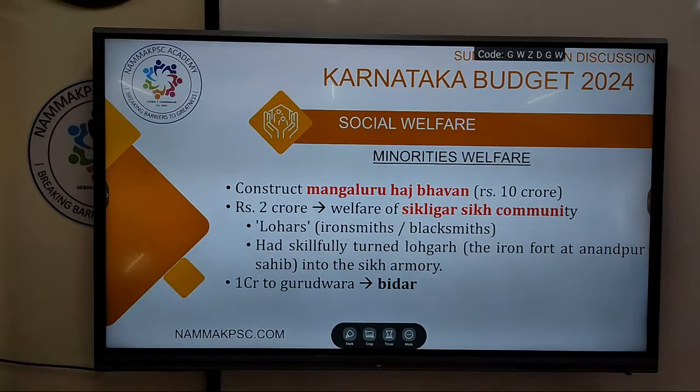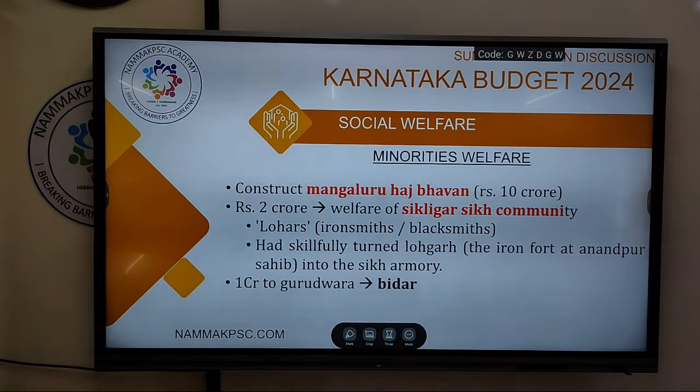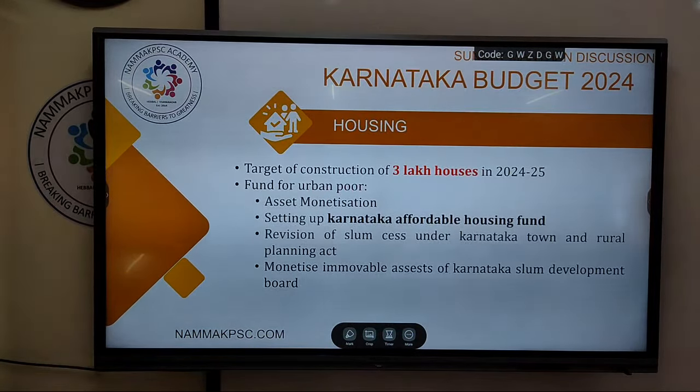So this is minority welfare. No such schemes as such have been announced with respect to minorities specifically in the budget this time. Is that okay? It may be there in the economic survey when it is done. The general schemes and all will be done over there. So this is with respect to the social welfare. Okay, next coming to housing.